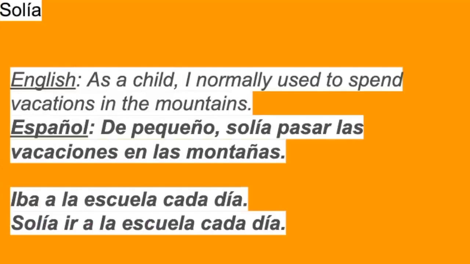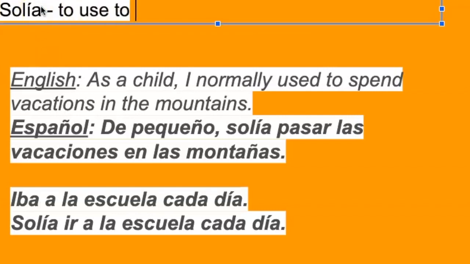Okay, so one thing to add on is the verb soler, or solía specifically, because it's really whack, this verb. It means to used to, kind of. Like to be accustomed to. Because the imperfect implies, for example, comprar, compraba, I used to buy, you can kind of just say, yo solía comprar, so I used to buy, instead of just compraba.